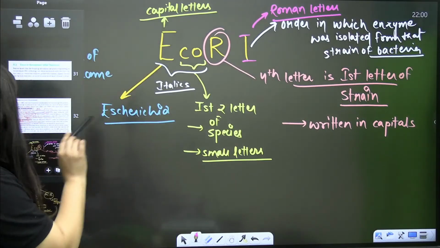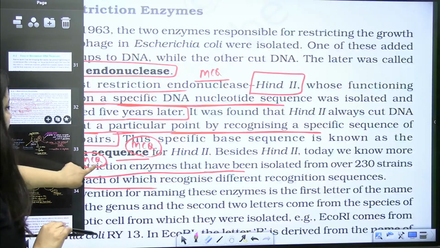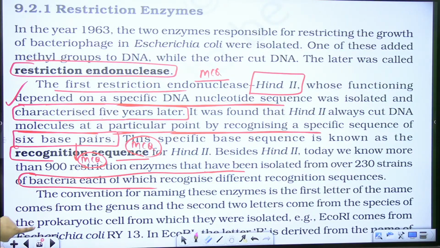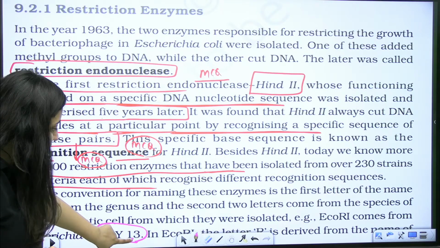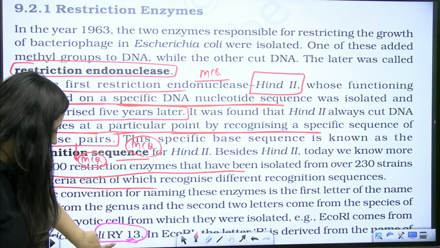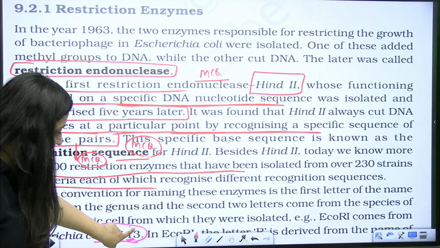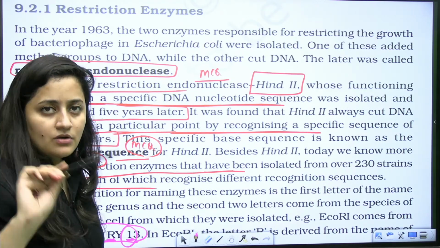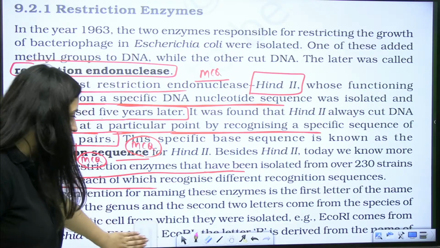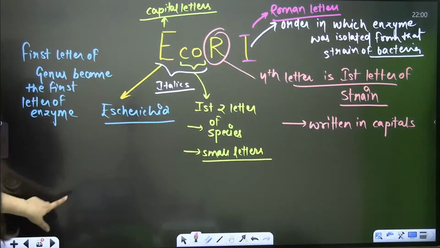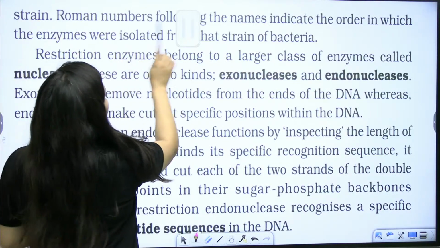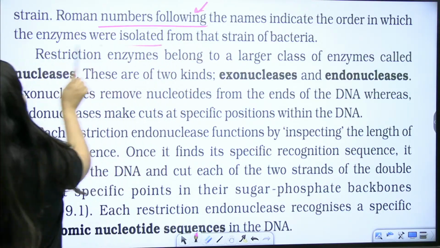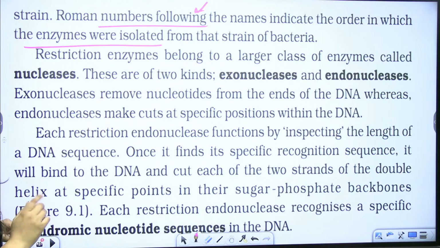Clear? So this EcoRI part is important. See, it is given in NCERT here. EcoRI comes from Escherichia coli RY13. So we have to take the first letter of that strain, which makes the fourth letter, and then the Roman number. So the strain is RY13 here, right? So R is derived from the name of the strain, and the Roman number following the name indicates the order in which the enzyme is isolated. Done? Clear? So this part is covered.